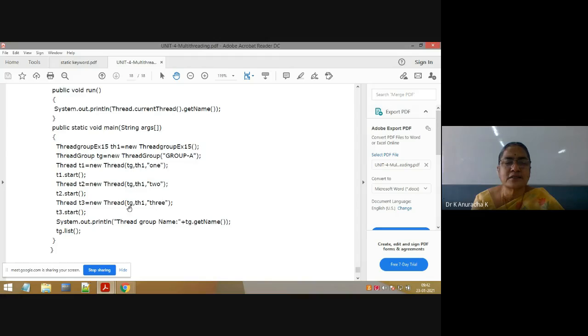Next, the third thread with the name 3 is added to the thread group tz. What does it mean? We have formed only one thread group with the name group A. For that thread group I am adding 3 threads, that is 1, 2, 3, with the names 1, 2, 3. So here you can understand the thread group name is group A, and inside that thread group we have 3 threads with the names 1, 2, 3.